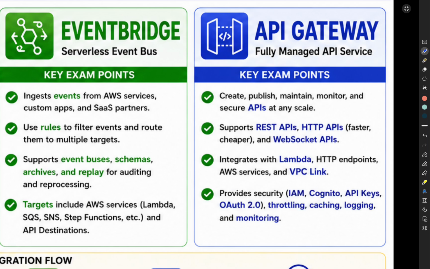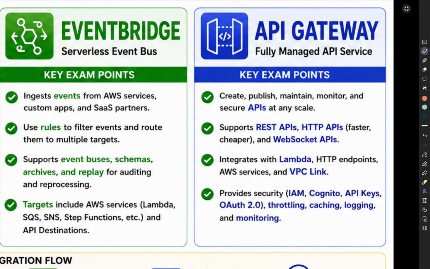Imagine a hotel reception desk. Visitors don't directly enter staff rooms. They first go through reception. API Gateway works exactly the same way. The user sends a request, API Gateway receives it, then forwards it to backend services.